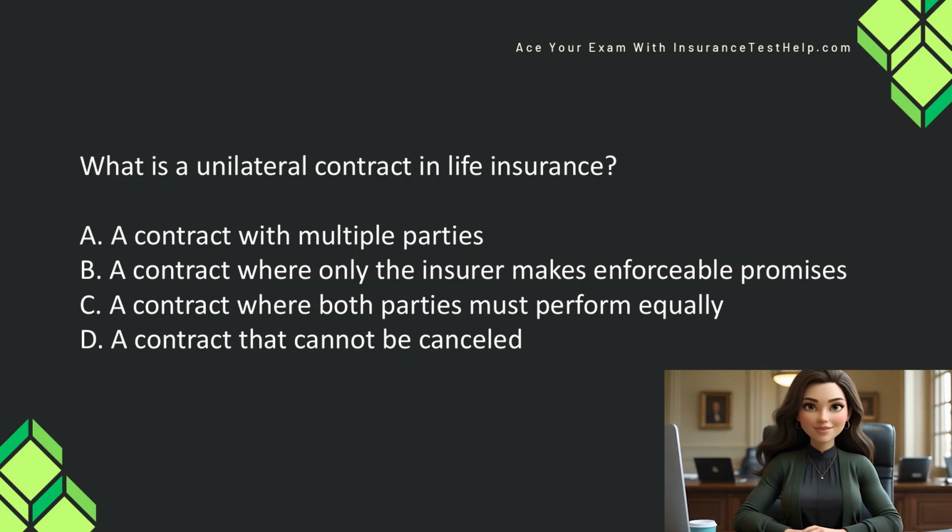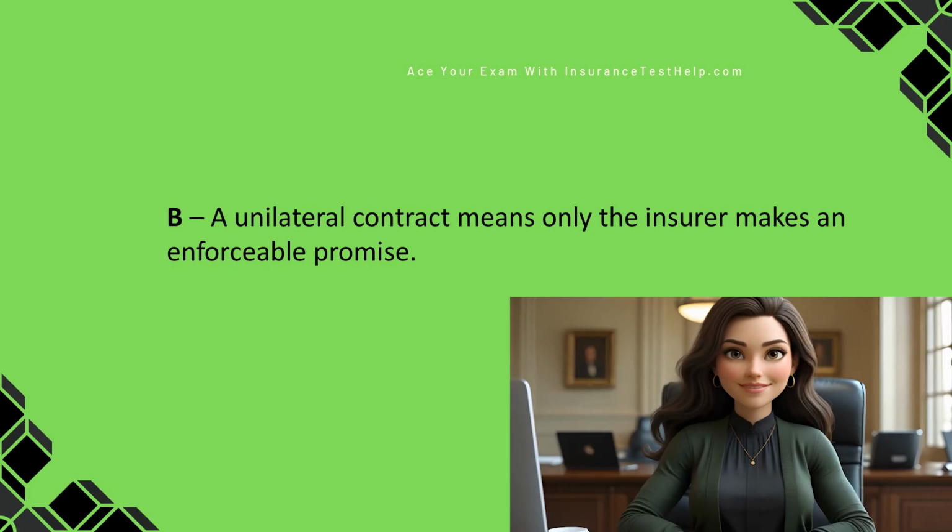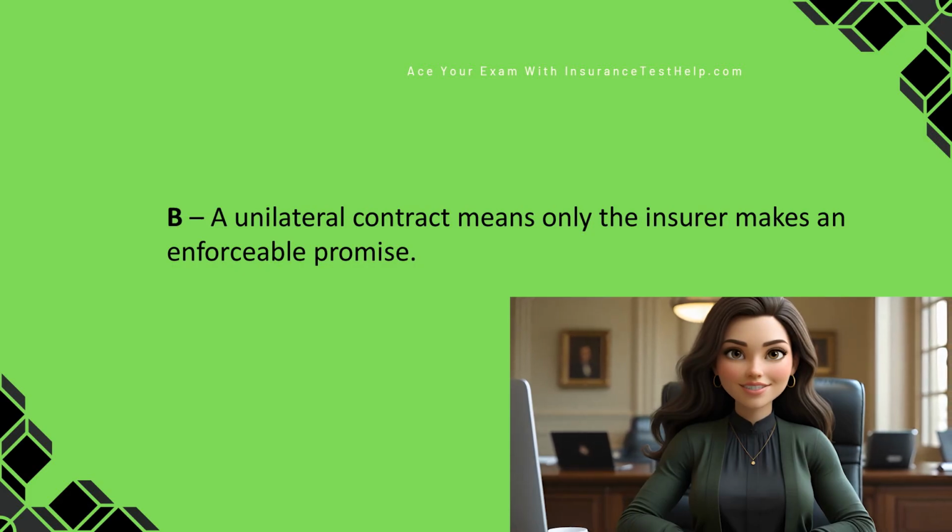What is a unilateral contract in life insurance? A. A contract with multiple parties. B. A contract where only the insurer makes enforceable promises. C. A contract where both parties must perform equally. D. A contract that cannot be cancelled. A unilateral contract means only the insurer makes an enforceable promise.